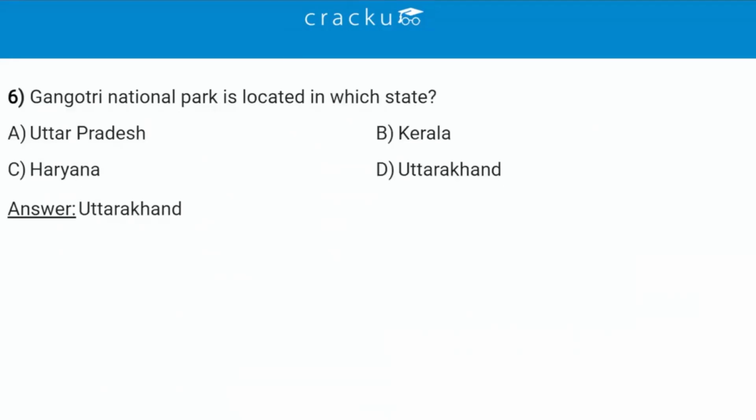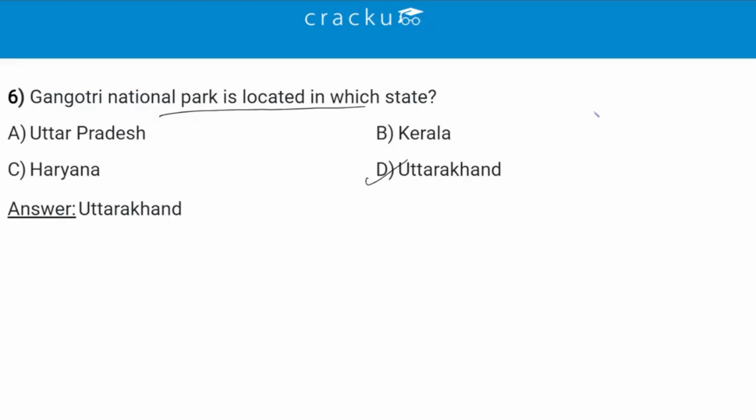Then we have, Gangotri National Park is located in which state? So Gangotri National Park is located in option D, which is Uttarakhand. It forms part of the Western Himalayas and it protects glaciers, alpine forests and biodiversity, and it is surrounded by the origin of the river Ganga.